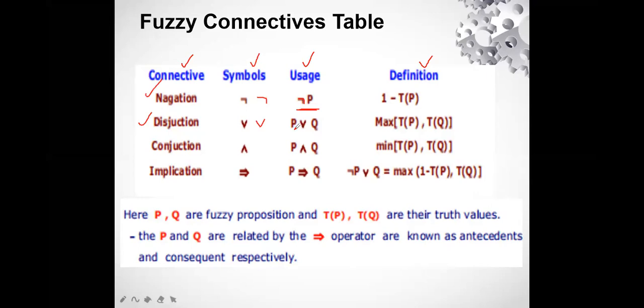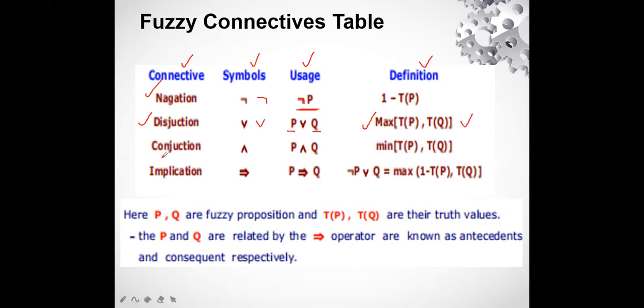If we are disjuncting two sets, let the two sets be P and Q. The formula we use is the maximum. You remember the union of fuzzy sets? It has the formula as max of the two sets. So here also it is max of TP comma TQ. This is the formula for disjunction.